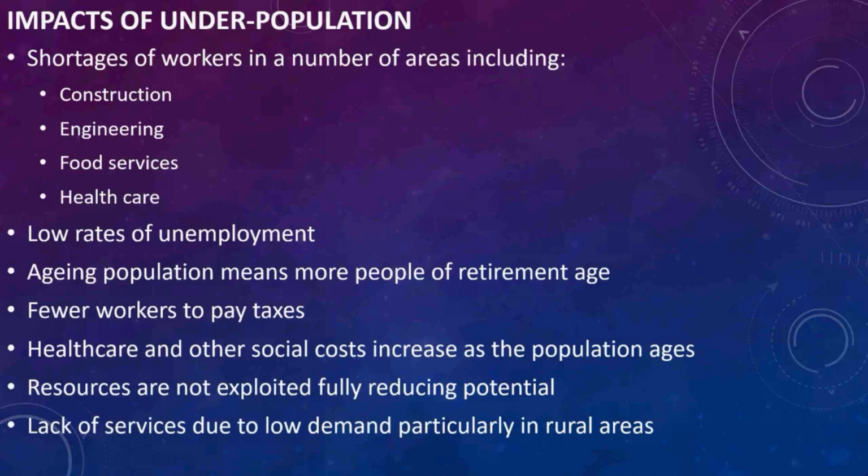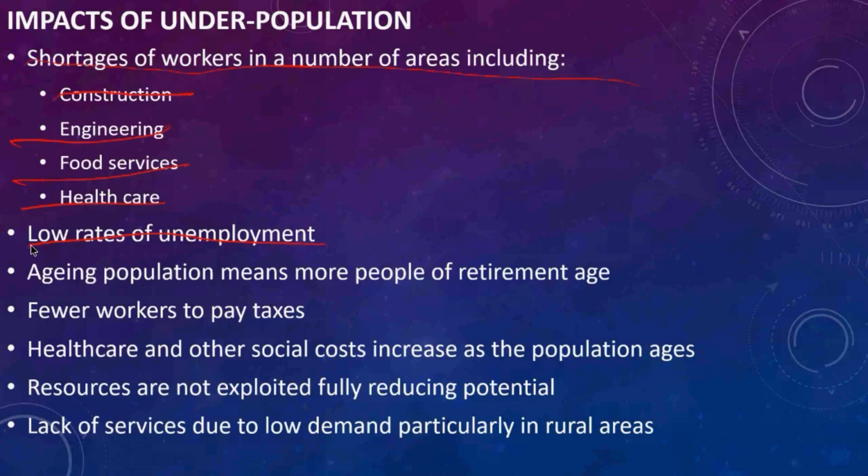Seven impacts. The first one is the shortage of workers in a number of areas, including construction, engineering, food services, and healthcare. There are others. Okay, shortage: there are not enough workers in these areas. Unemployment is low there, like in construction, engineering, food services, or healthcare. Low rate of unemployment.